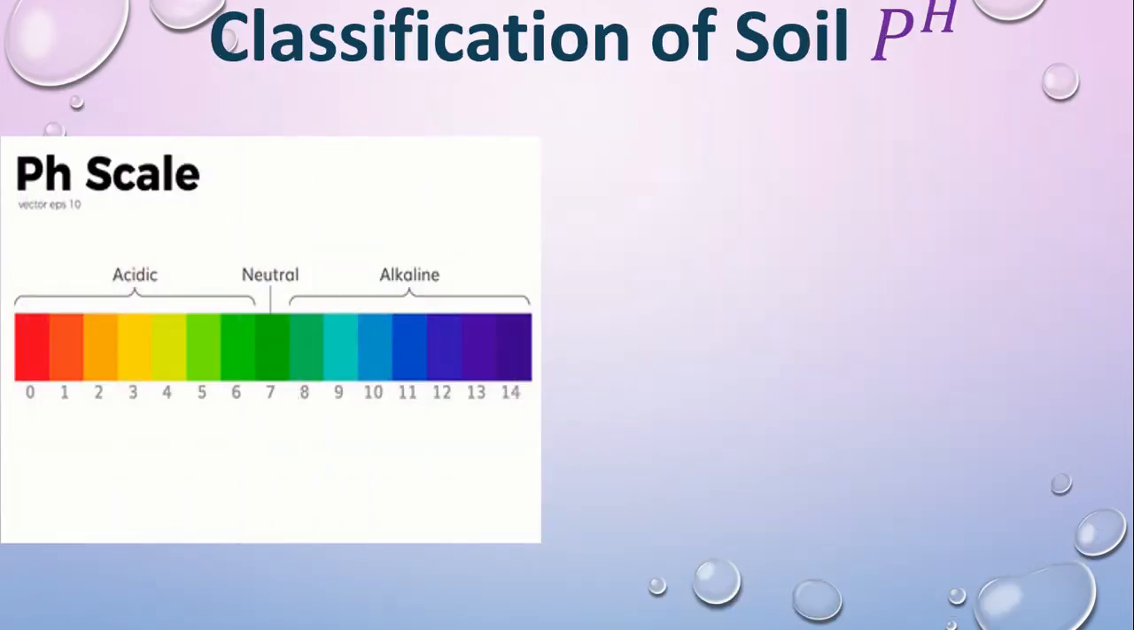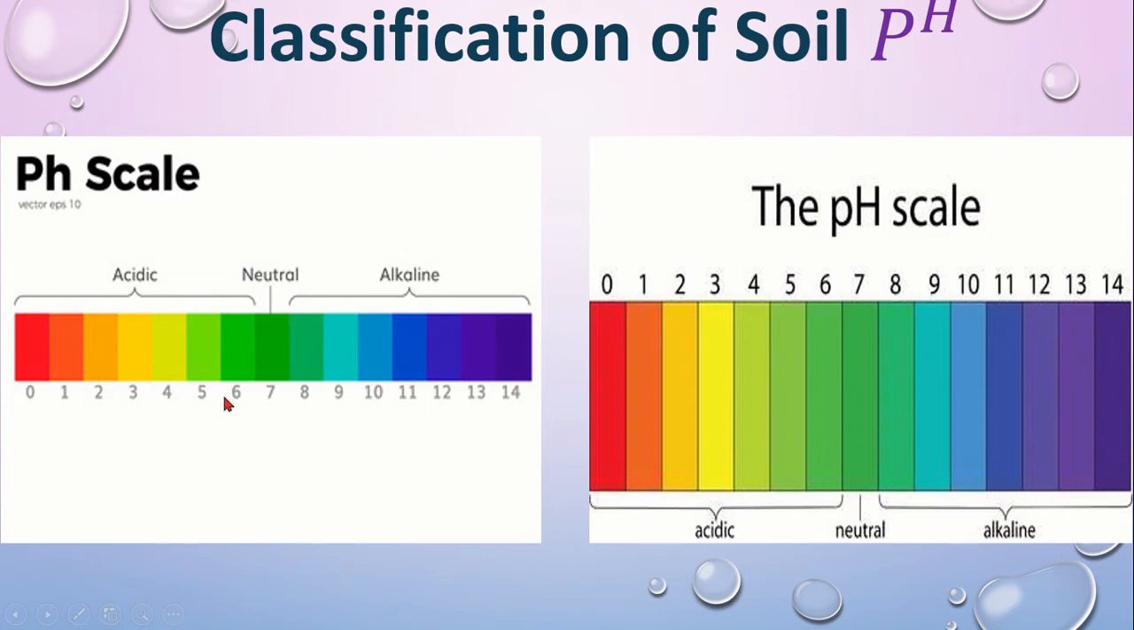Classification of soil. Here I told you before there will be three types of soil. If you have a look at this picture, both pictures are the same, but one smaller and one larger. So if you have a look: acidic, neutral, and alkaline, where 0 to 7 is acidic soil, 7 to 14 is alkaline or basic soil, and 7 is neutral soil.